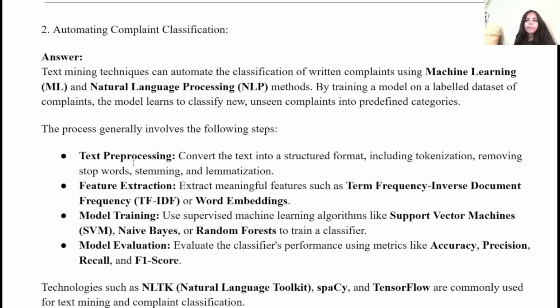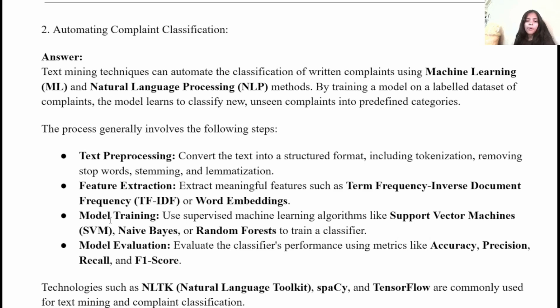First is text processing. In this, we tokenize our text, remove stop words, and use stemming and lemmatization techniques. Second step is feature extraction, where we extract meaningful information or data such as term frequency, inverse document frequency, or BERT embedding from our data.